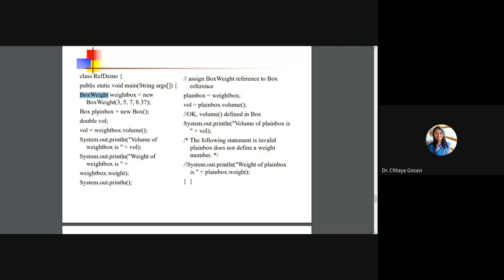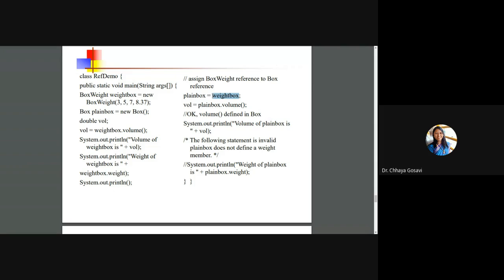Volume function. Then we have defined object plain box, that is new box, and double volume, and we call weight box dot volume is equal to volume, and volume of weight box is this one, and weight is this one, and it assigns weight box reference to box reference.